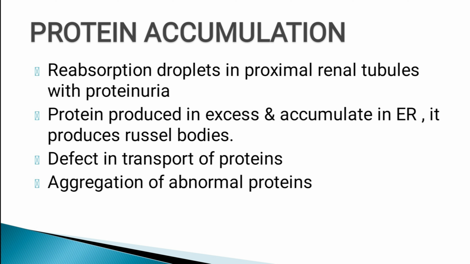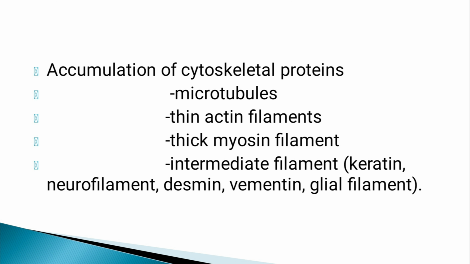In disorders like heavy protein leakage across the glomerular filter, there will be increased reabsorption of protein into the vesicle and the protein appears as pink hyaline droplet within the cytoplasm of tubular cell. The process is actually reversible if the proteinuria diminishes and the protein droplets are metabolized and disappear. Then aggregation of abnormal proteins may occur intracellularly or extracellularly or both, and this is known as proteinopathy or protein aggregation diseases. Next is the accumulation of cytoskeletal proteins.